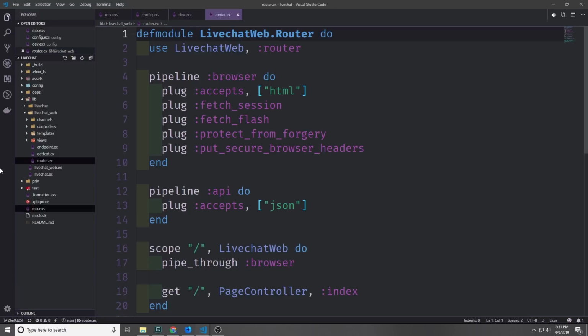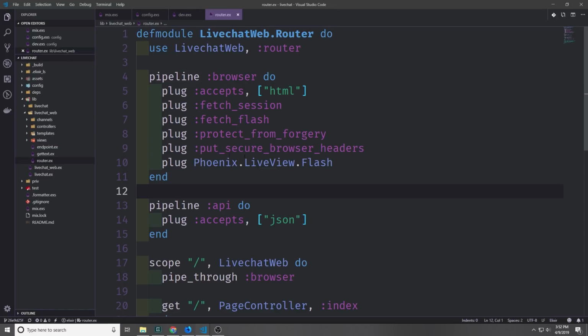Now we're going to be modifying the actual code inside of our application. So first let's go to LiveView chat_web, and then go to the router.ex file. And we want to add a new plug to the router. This plug will be for handling Phoenix LiveView flashes. So we just put in plug Phoenix LiveView flash like this.